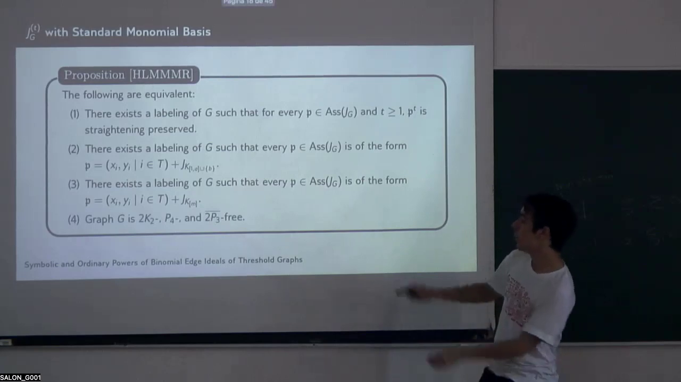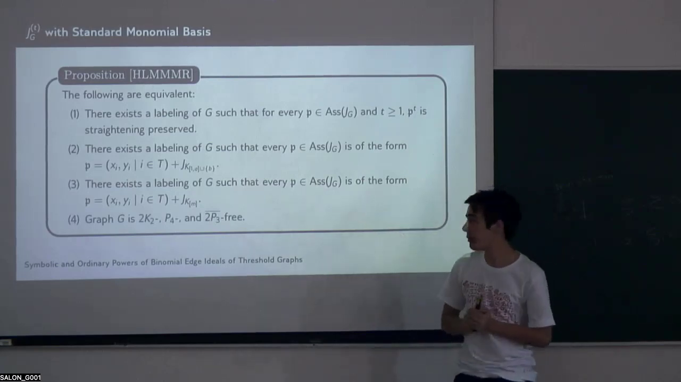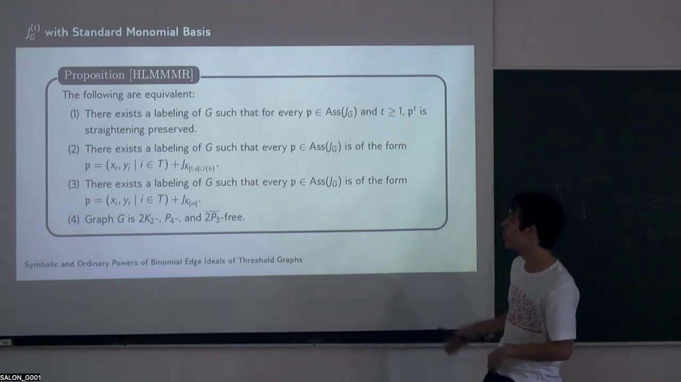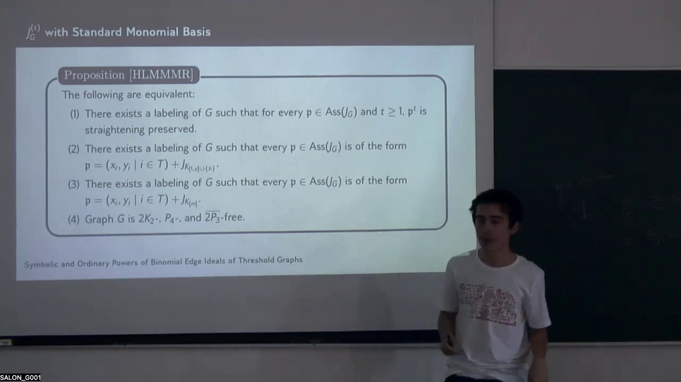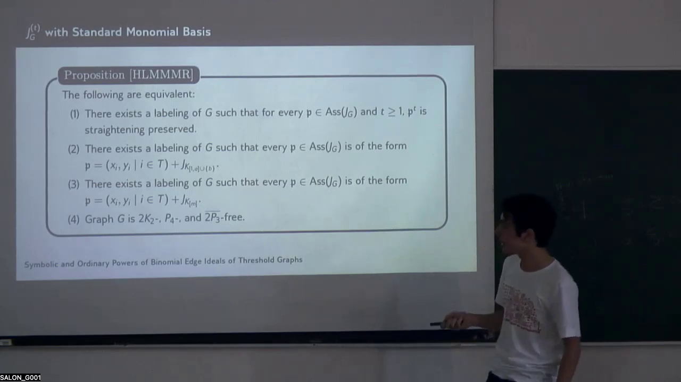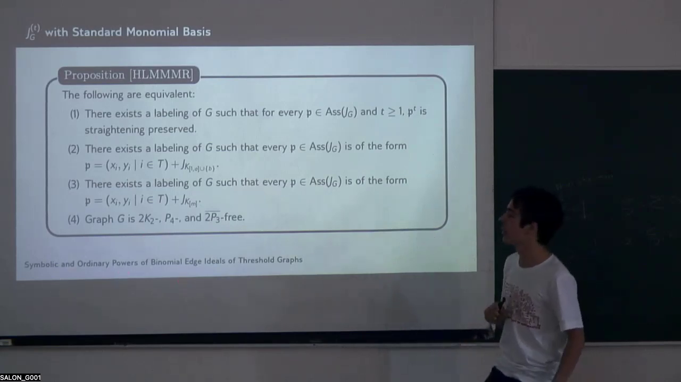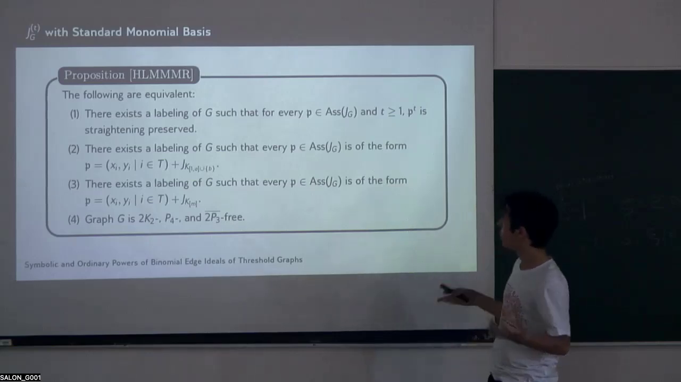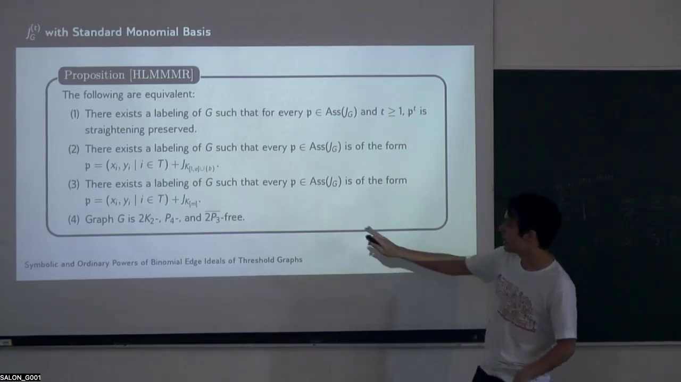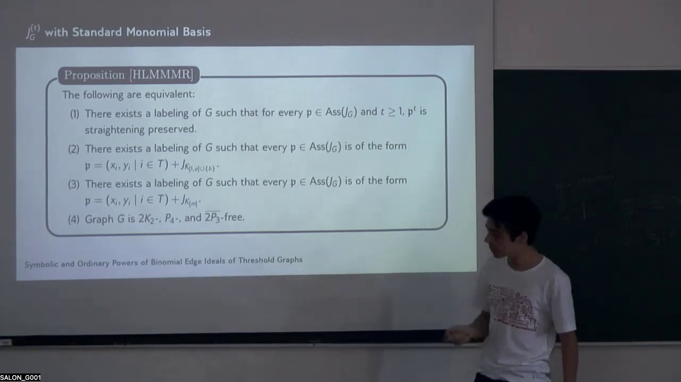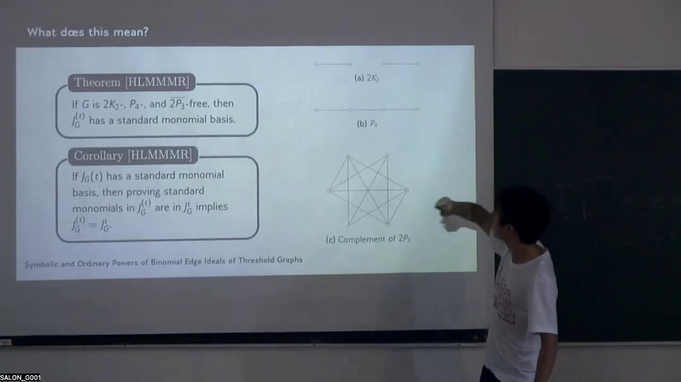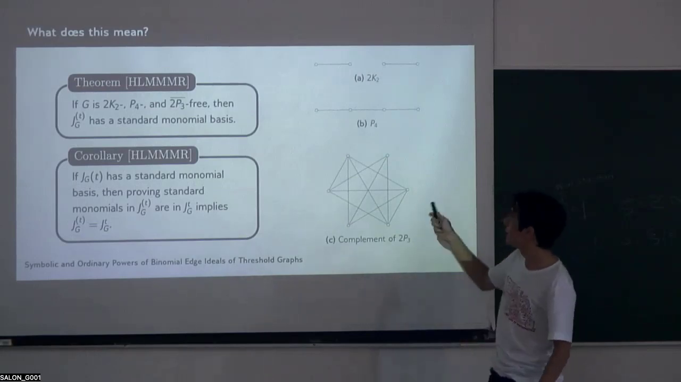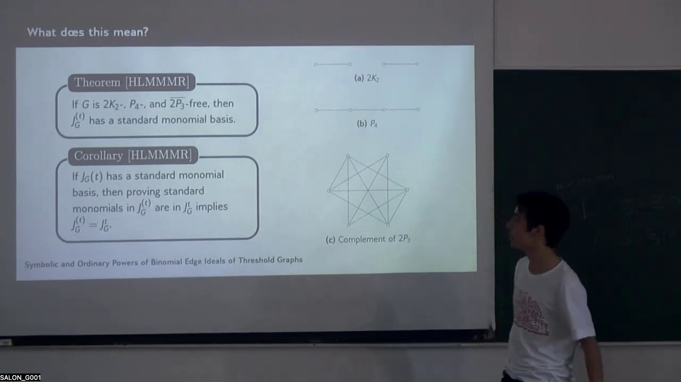And importantly, we can now prove that this is also equivalent to a condition which has nothing to do with the labeling. I mean, you don't want to just take your graph and try every single labeling and look at every possibility of the prime ideals and see if any of them work. And so this gives us a condition which is also equivalent to all the other 3 here: our graph has this straightening preserved property for all of its prime ideals and all powers of them if it doesn't have these 3 graphs as induced subgraphs. Now, what are these graphs? It's 2K2, P4, and then this crazy thing, the complement of 2P3. These are the 3 graphs we want to forbid as induced subgraphs.